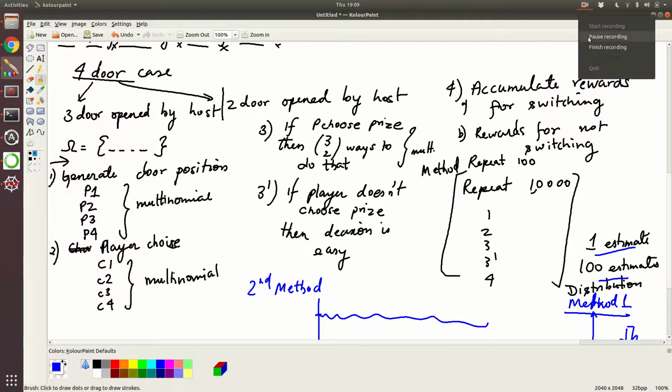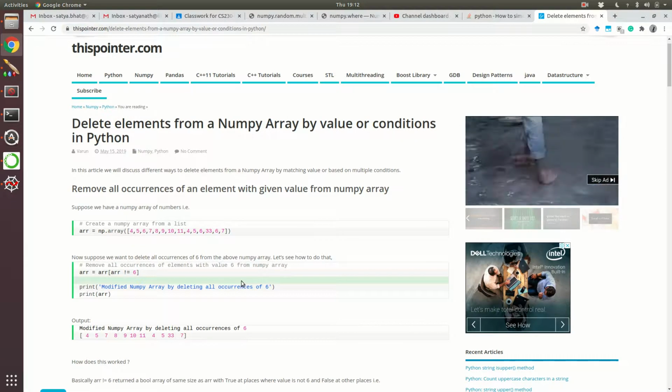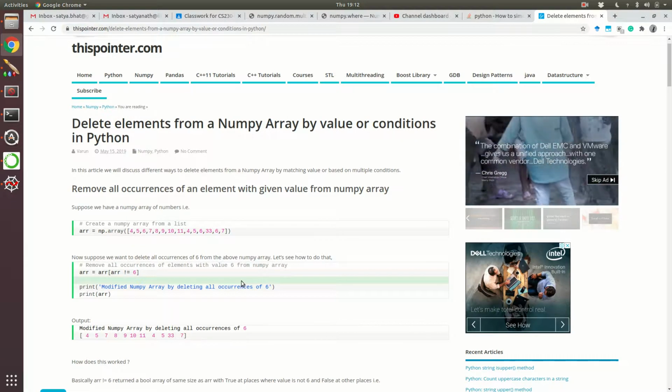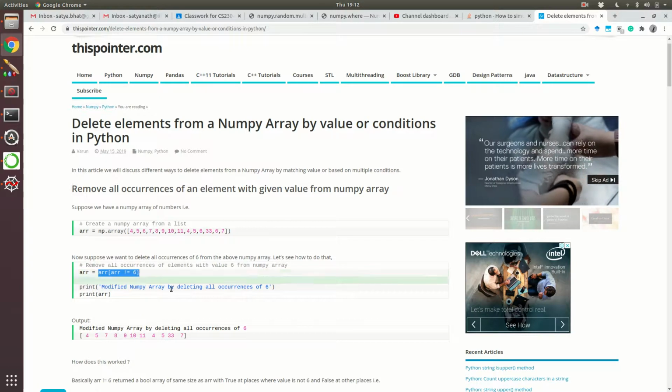Pausing. One thing I did just now, I realized that it's better to have all the doors in a separate array. And now if the player sample and the current sample, whatever the game show has chosen and this one has chosen, we have to take the doors array and remove the current sample or the player sample. So that is what we will do next. As I was telling, we sometimes have to search, because we will not remember the code. So this is a way in which you can delete elements. Let's try this out.